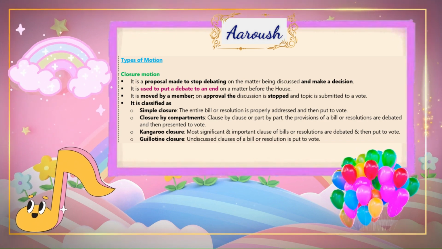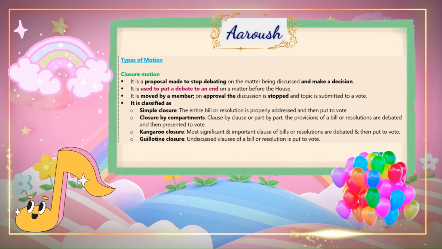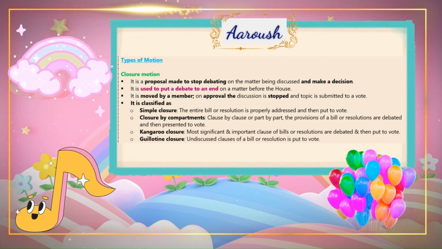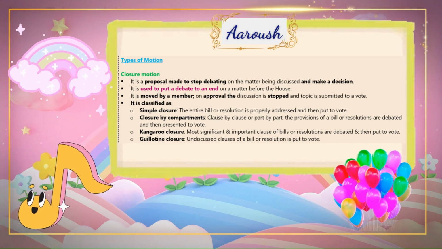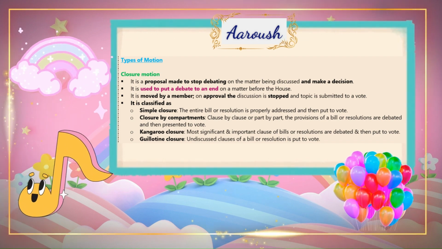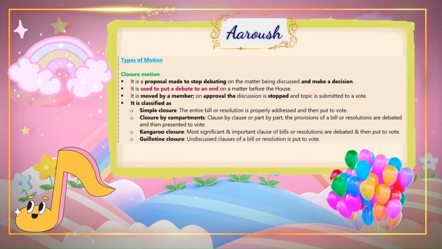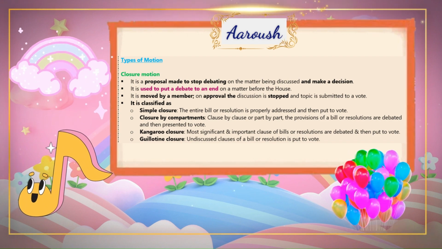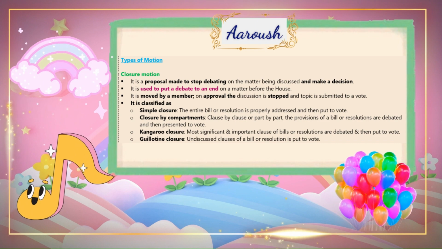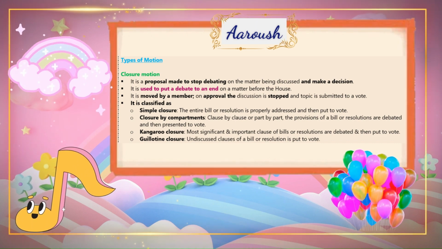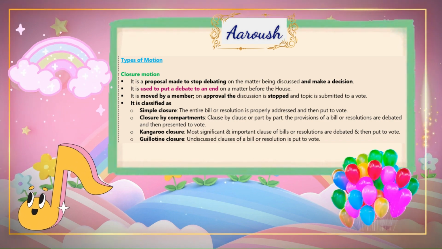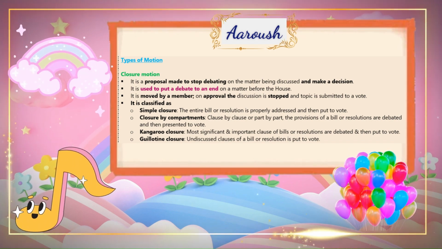It is classified as: simple closure, where the entire bill or resolution is properly addressed and then put to vote; closure by compartments, clause by clause or part by part, where the provisions of a bill or resolution are debated and then presented to vote; kangaroo closure, where the most significant and important clauses of bills or resolutions are debated and then put to vote; and guillotine closure, where undiscussed clauses of a bill or resolution are put to vote.